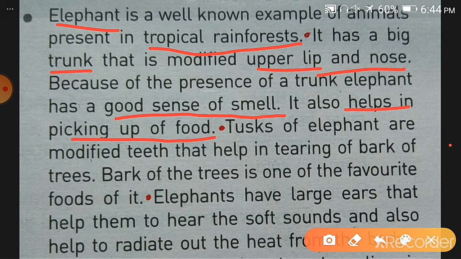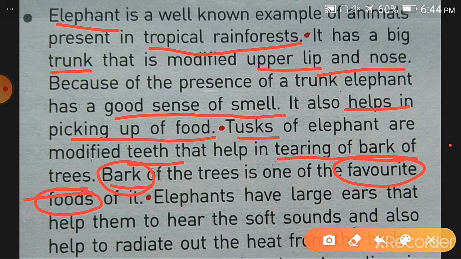Then the second adaptation is the tusk. The tusks of an elephant are modified teeth, and they help in tearing the bark of trees. The bark of trees is one of the favorite foods of the elephant. Bark means the outer covering of the trunk of a tree.